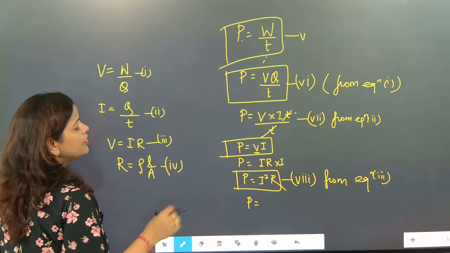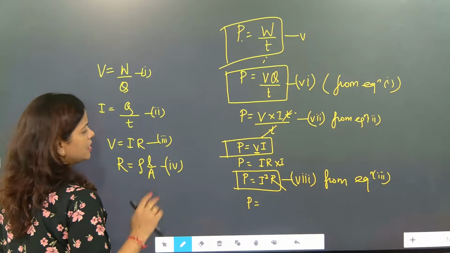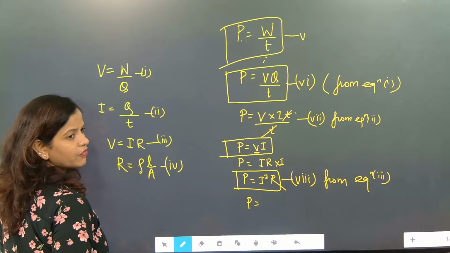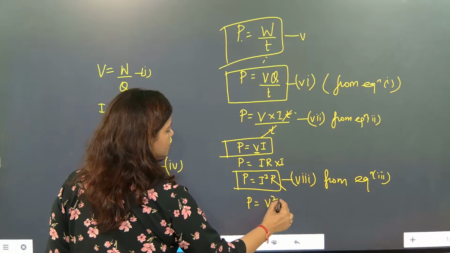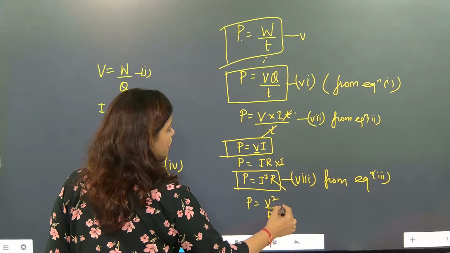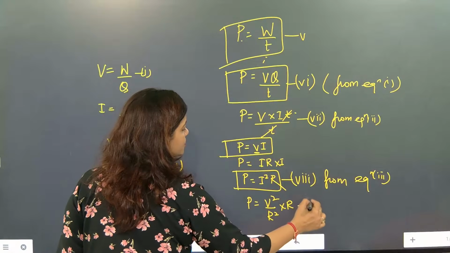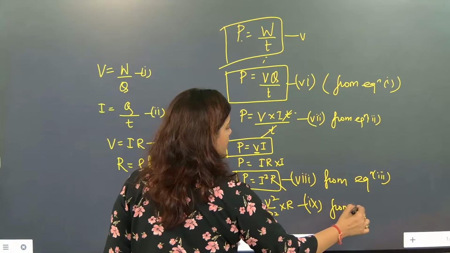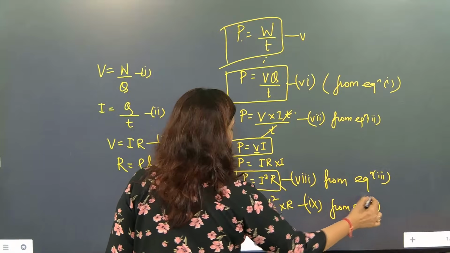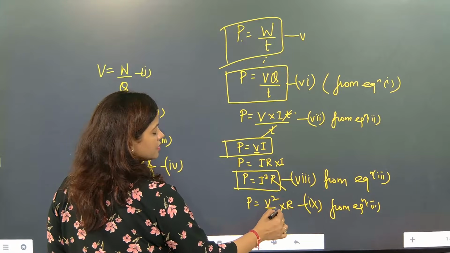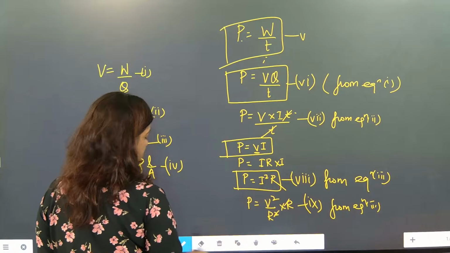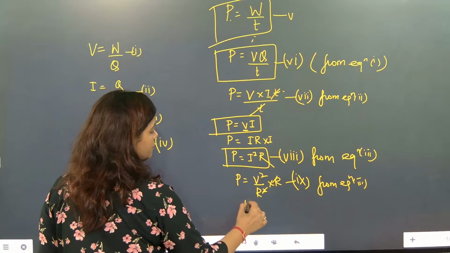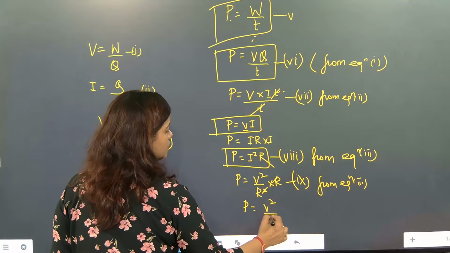So now if we remove I, then what will come? Then V by R will come. So here I square by R square into R, this will become our ninth formula, from equation 3 itself, Ohm's law. This time this R and this part will get cancelled. So now what formula will come? Can you tell me? It will become P is equal to V square by R.